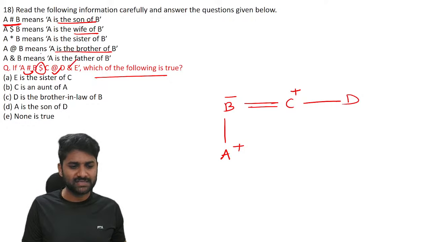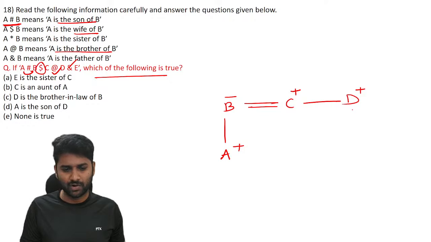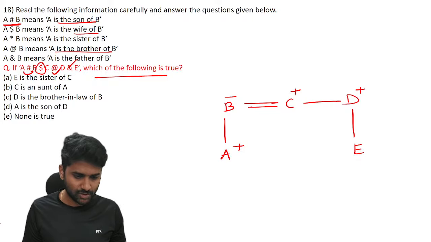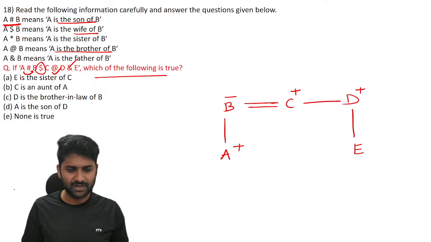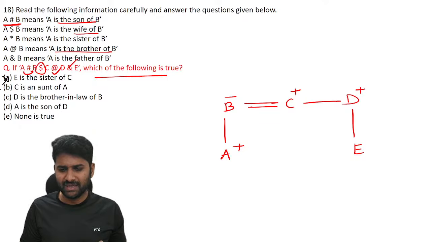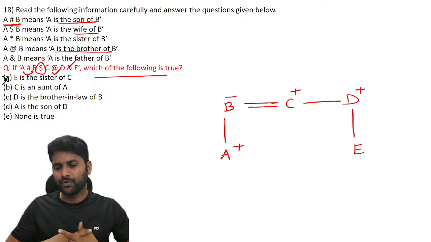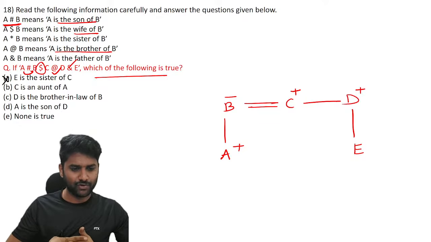And N. What does N stand for here? Father. Who is father? D is the father of E. And we don't know the gender of E. That's all about the picture. Let's try to identify the exact true statement. E is the sister of C. It's invalid. So E can be a nephew or niece.